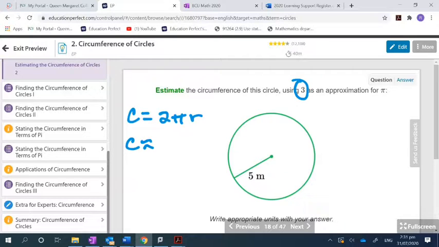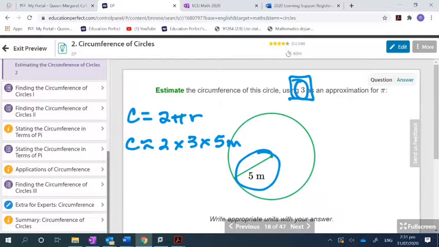And so 2 times, what number am I going to use in place of pi? 3. 3 times, what number is the radius? 5 meters. 5, not just 5, but 5 what? Meters. There you go. So that gives us C is about 2 times 3 is 6, times 5 is 30,